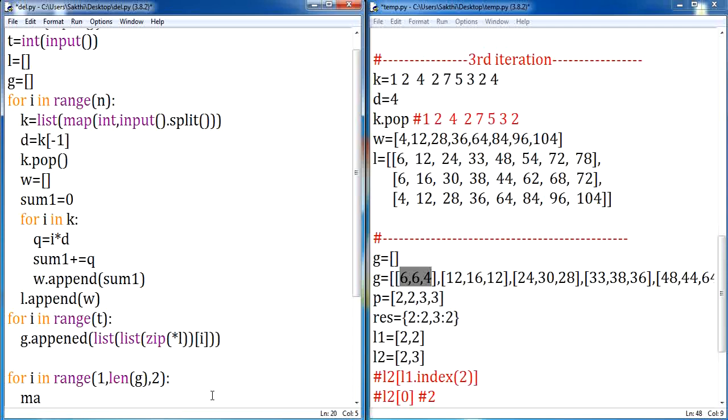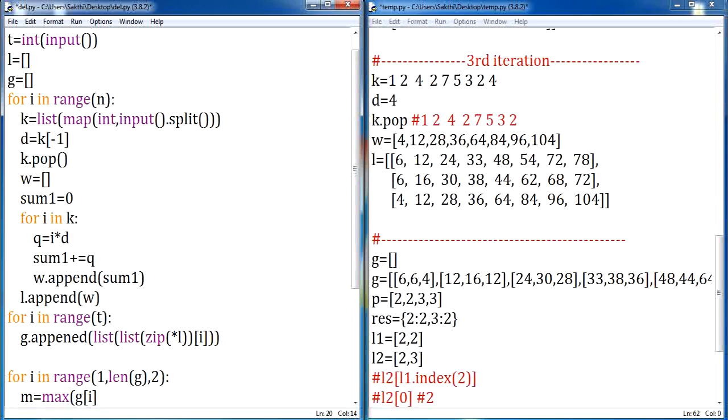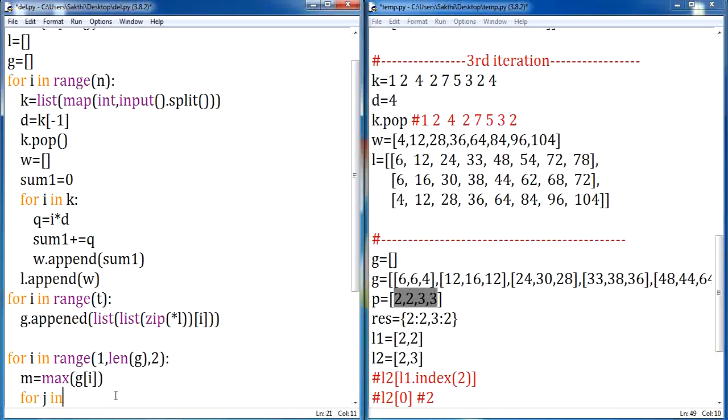For each and every 2 seconds I am supposed to find the maximum person. So let me have one variable called M. M assign max of G of i. This max function will give you the maximum value at every 2 seconds, and I will store it in M. Now I am supposed to take the person who is leading for every 2 seconds and store separately. For that, let me declare one more iterator, for j in range, and this limit is len of G of i. Now let us go ahead further.